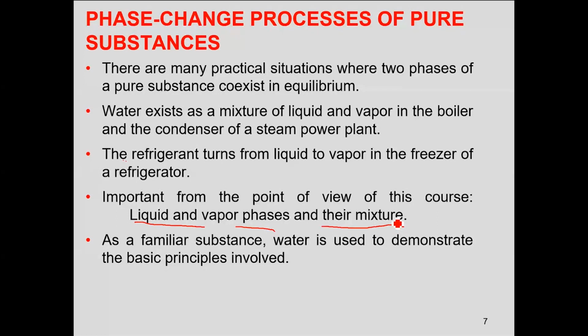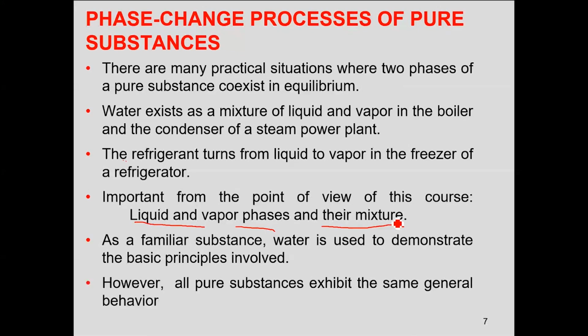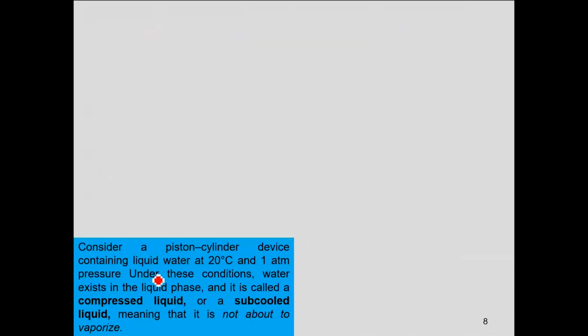So we'll understand the process of phase transformation from liquid to vapor, and for that we have taken the example of water as the test case to set the basic principles involved, and all pure substances would then exhibit the same generic behavior, that of water. So we said that, let's say we have a piston cylinder device which contains water at,